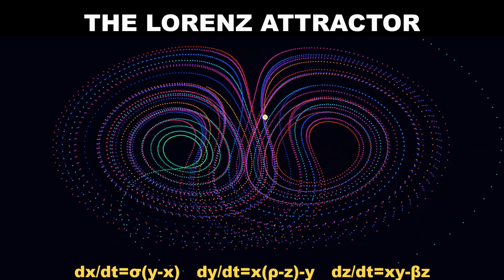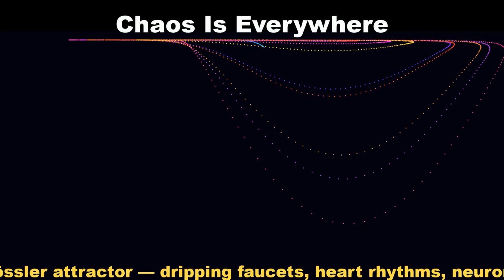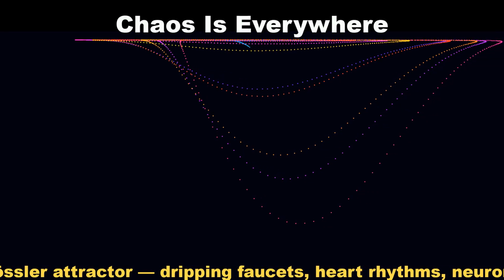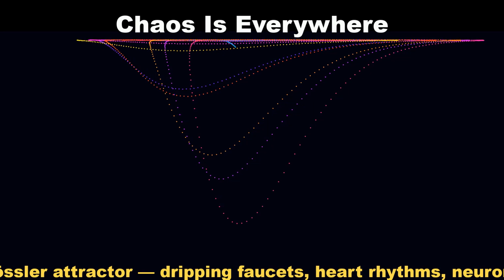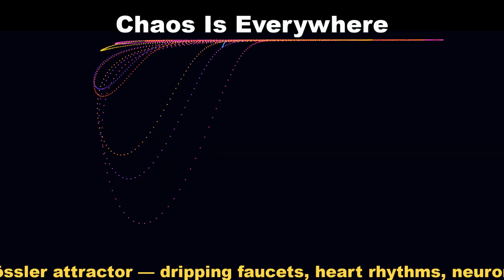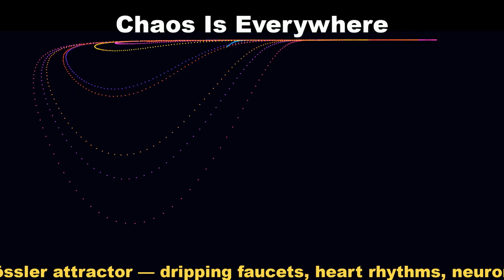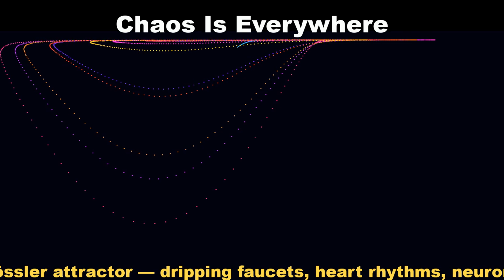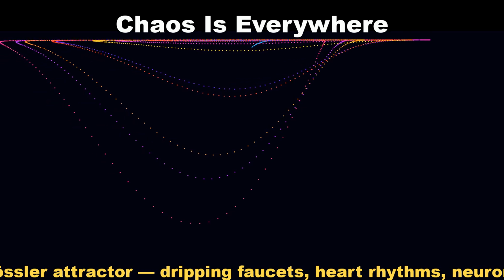Chaos is everywhere. In dripping faucets, in heart rhythms, in turbulent fluids, in the firing of your neurons. The systems look random, but they're not. They follow strict rules, they're just so sensitive to initial conditions that prediction becomes impossible.